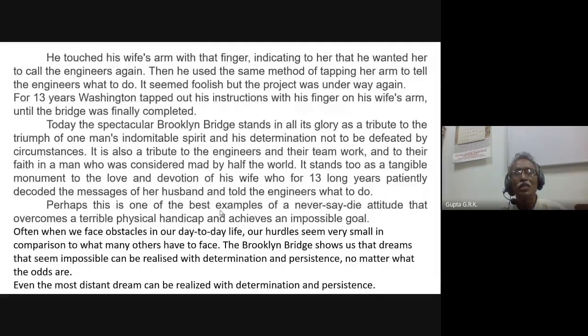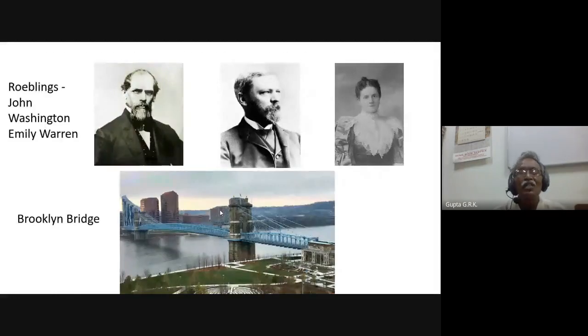Often, when we face obstacles in our day-to-day life, our hurdles seem very small in comparison to what many others have to face. The Brooklyn Bridge shows us that dreams that seem impossible can be realized with determination and persistence, no matter what the odds are. Even the most distant dream can be realized with determination and persistence. That is the great Roeblings: John Roebling, Washington Roebling, and Emily Warren Roebling, wife of Washington Roebling. And you can see the Brooklyn Bridge.